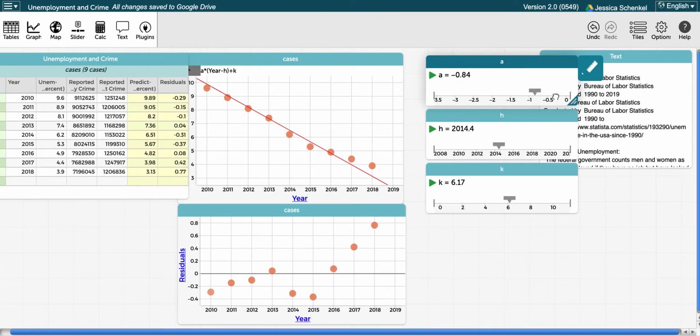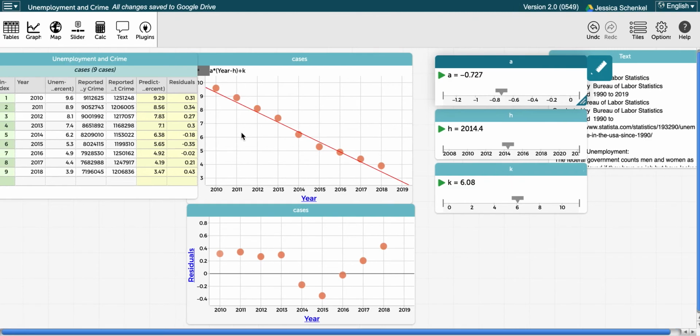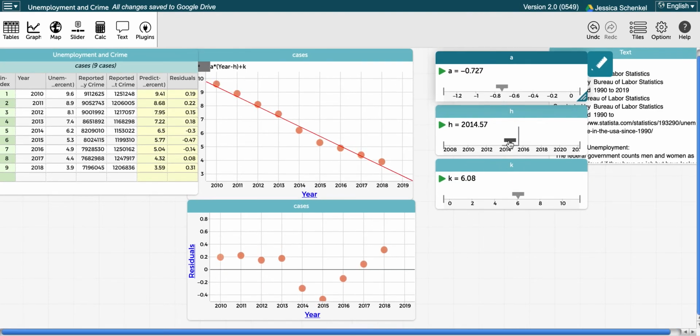I'm going to get rid of all those positives. I'm going to stretch this out some more, and I'm not even looking at my line anymore. I'm really just looking at the residuals. So now I can see that I'm getting these a little tighter, a little closer to that line. I might want to move it up a little bit more. It looks pretty good to me. It looks appropriate to me. Some might say this is a little concave up because I've got high, then low, then high. But I really think this is as good as it's going to get for this model.